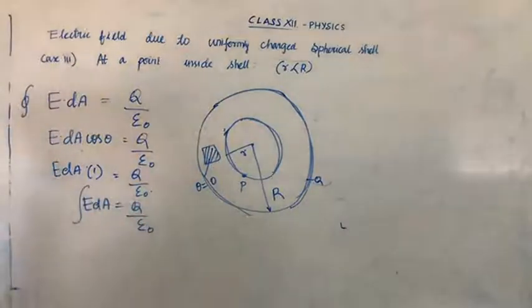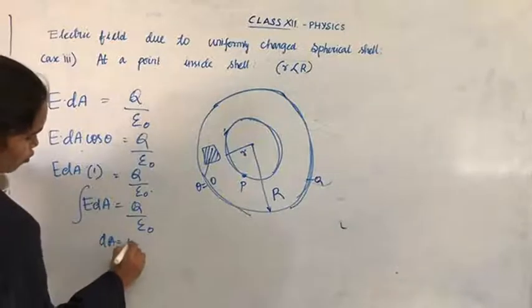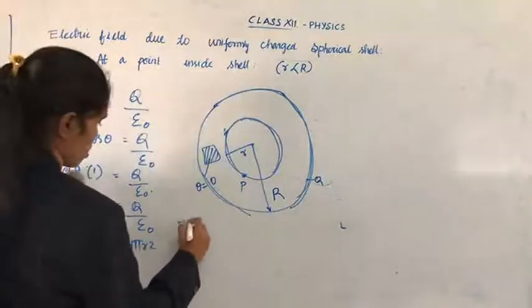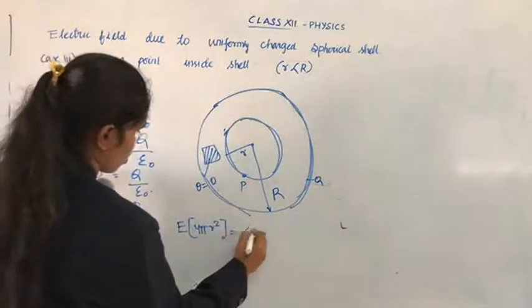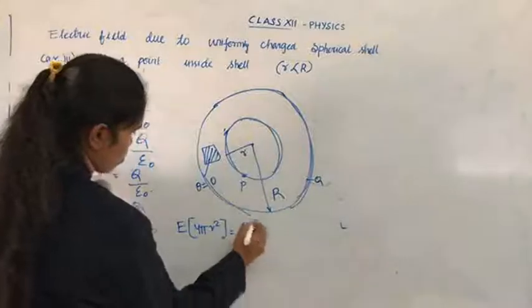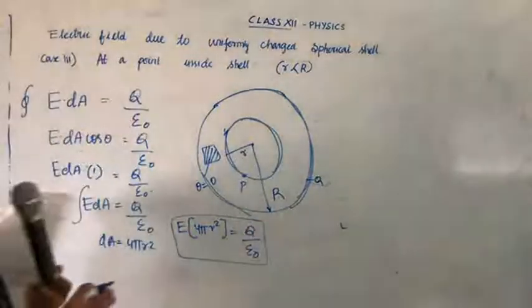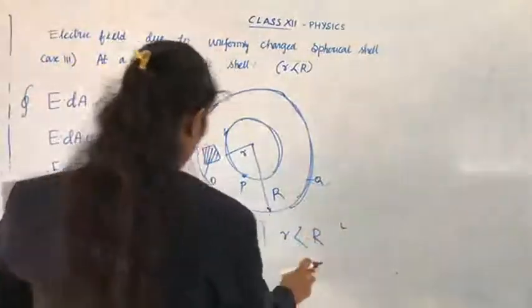Now the area dA equal to 4 pi r square. Apply. So E into 4 pi r square equal to Q by epsilon 0. Now the r value is smaller than capital R, so it is very small.